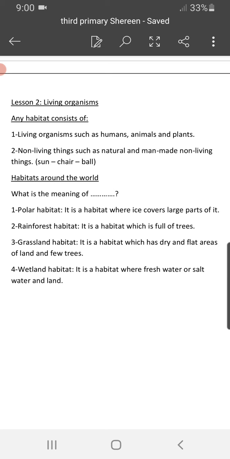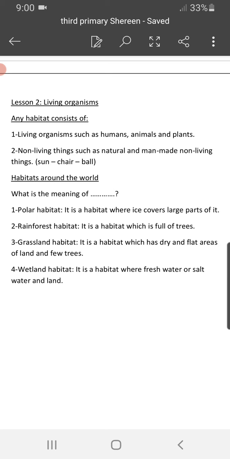Okay, number two, the rainforest habitat. It is a habitat which is full of trees. These places get a lot of rain all over the year. So for sure, wherever a place has a lot of rain in the year, it will be full of trees.